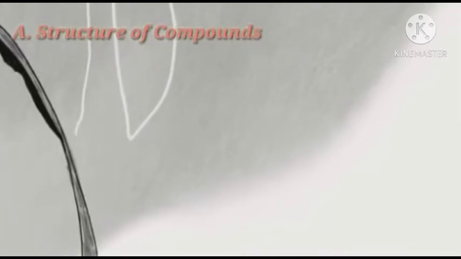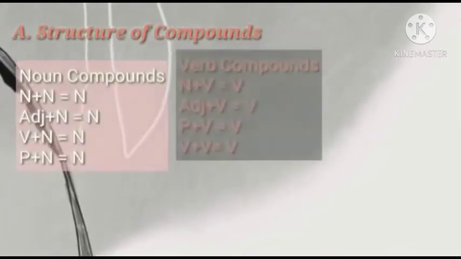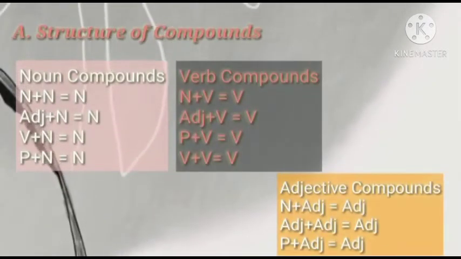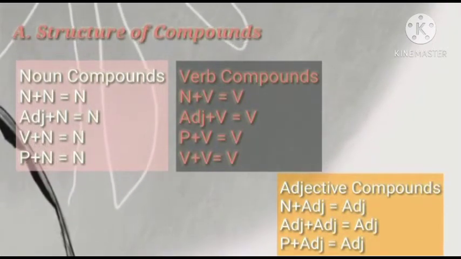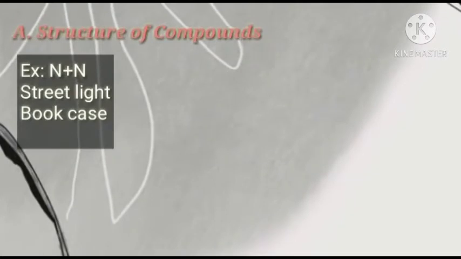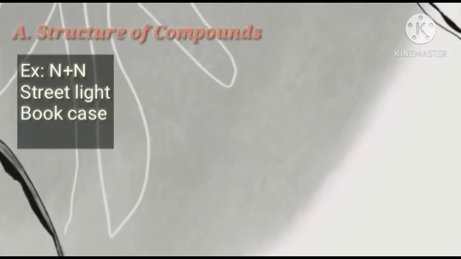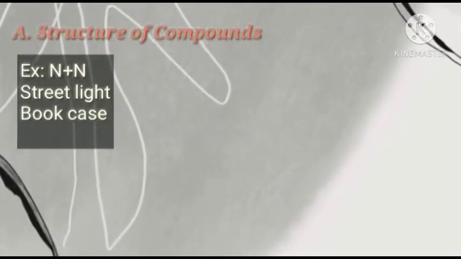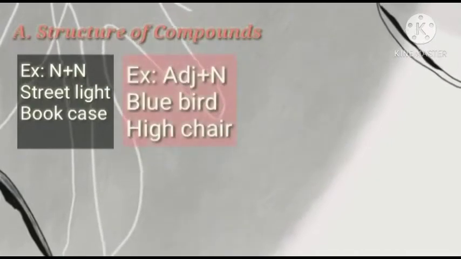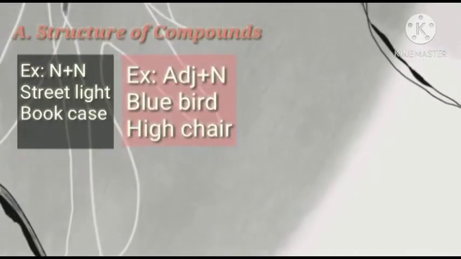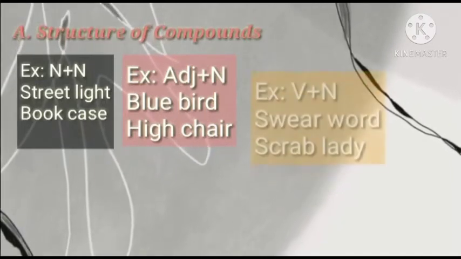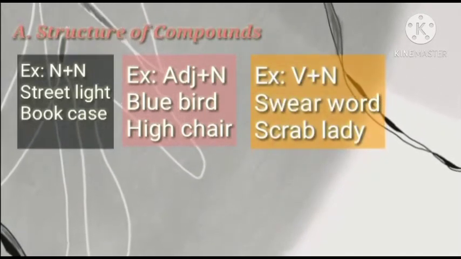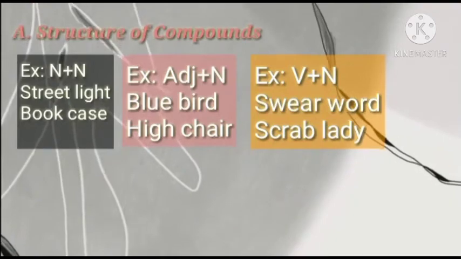Structure of compounds. There are structure of compounds: noun compounds, verb compounds, and adjective compounds. Example: noun plus noun, streetlike, bookcase. Example: adjective plus noun, bluebird, high care. Example: verb plus noun, swear word, scrap lady.